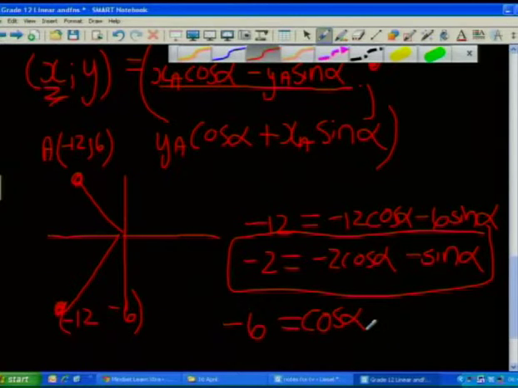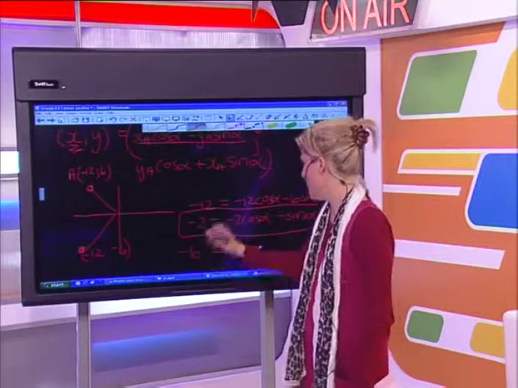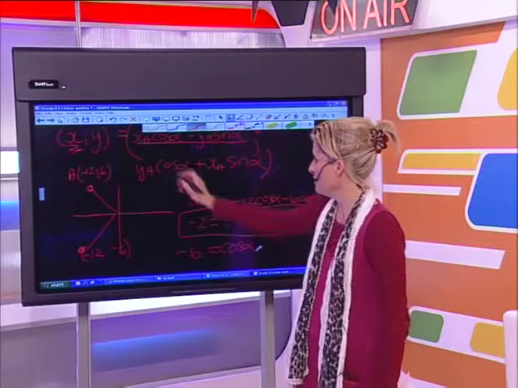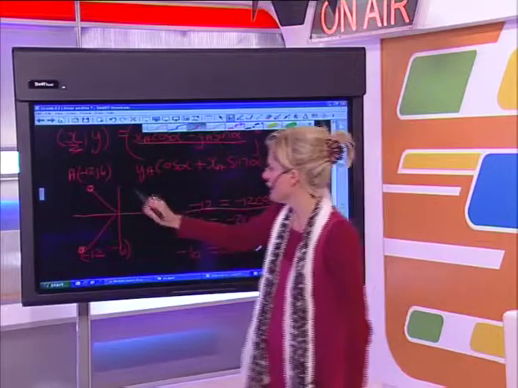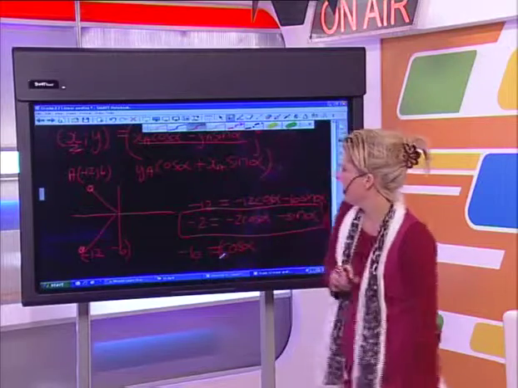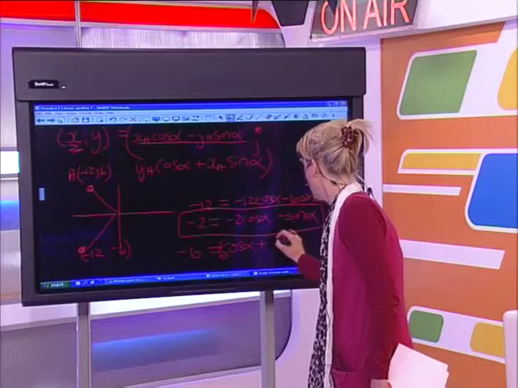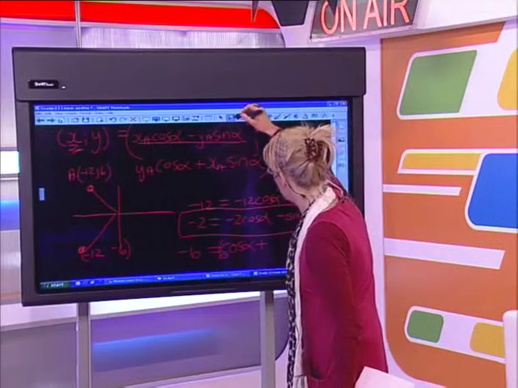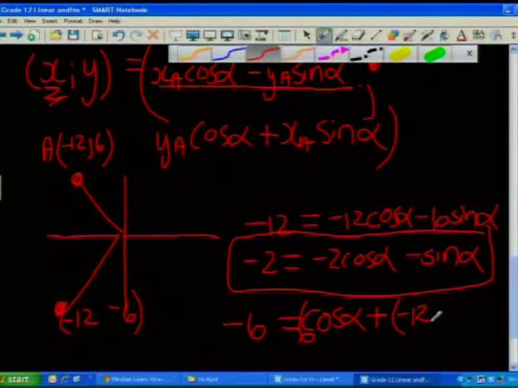Sorry, guys, let me just start again. I'm doing the same thing over and over again. Okay, the new y coordinate, minus 6, is equal to the old y coordinate multiplied by cos of the angle. So the old y coordinate was 6, I've just left out the 6 over there, plus the old x coordinate, which was negative 12, and sine alpha.